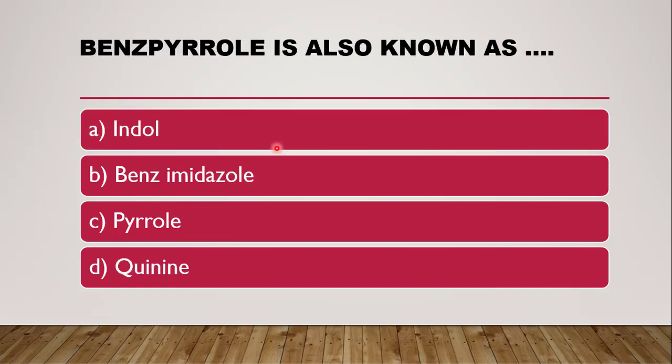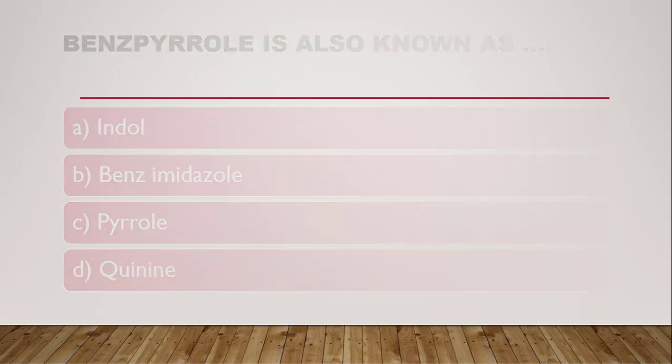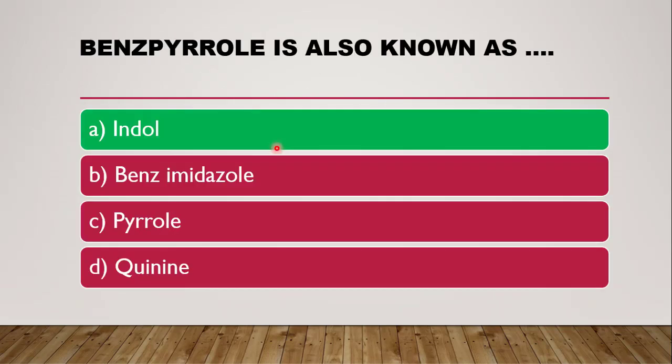Benzpyrrole is also known as, options are indole, benzimidazole, pyrrole, quinine. The correct answer is indole. Benzpyrrole means fusion of benzene and pyrrole, which is known as indole. Next question is